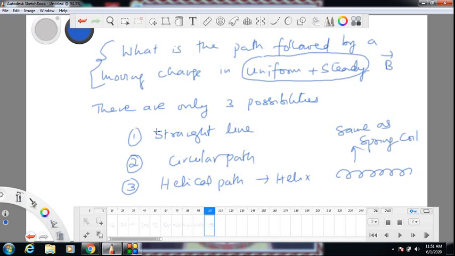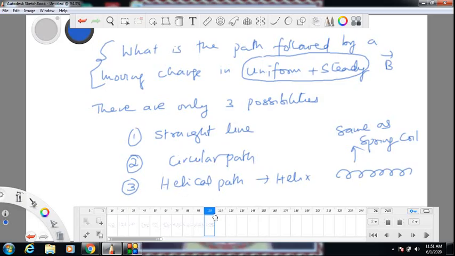So we will now go into each of these motions. First one is straightforward, second is slightly complex. If you understand the first plus second, you can understand the third by using a certain concept. The whole topic is this only. Later we will look at non-uniform magnetic fields and how to find the path taken by the charge in a non-uniform magnetic field. We won't do cases where there is a time varying magnetic field as of now. When the situation demands, we will look at them. So this is the scope of the whole topic.